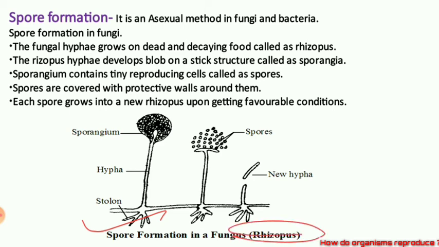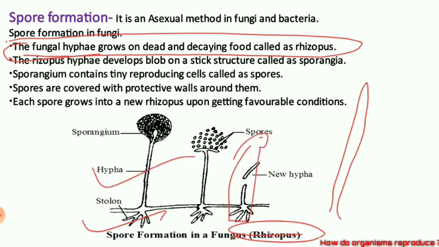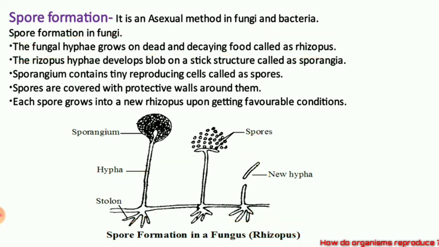So whatever the rhizopus is there, actually children, the fungal hyphae means, this portion, this portion, any part of the fungus will be called as hyphae. So the fungus grows on dead and decaying food material.